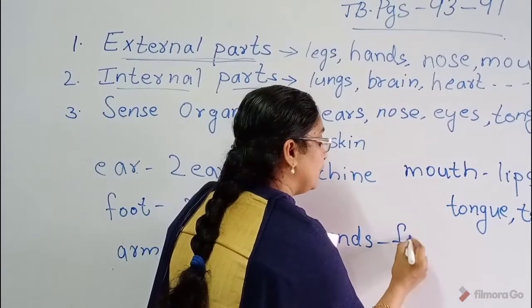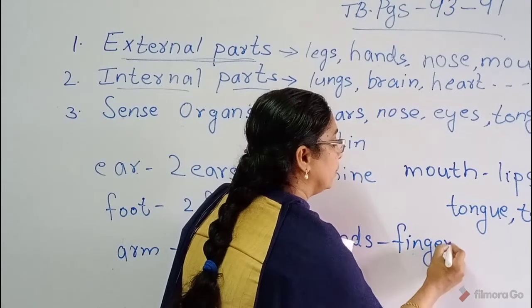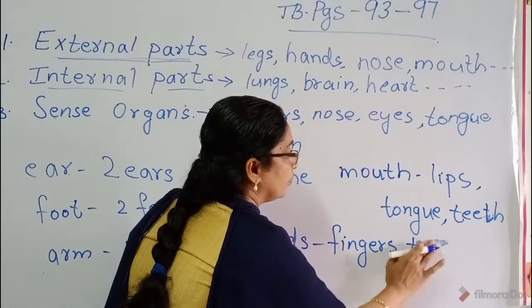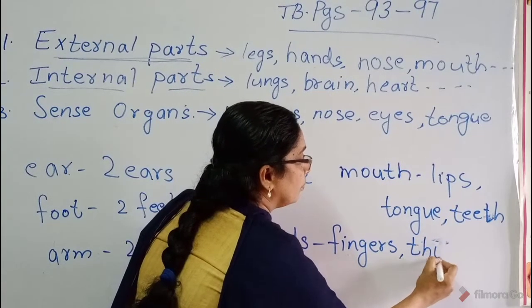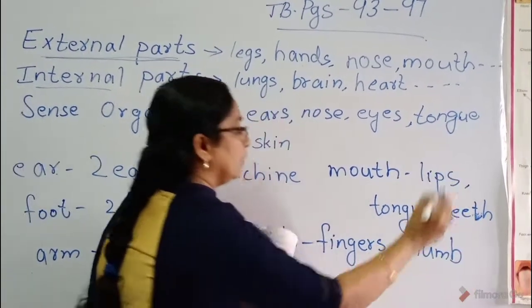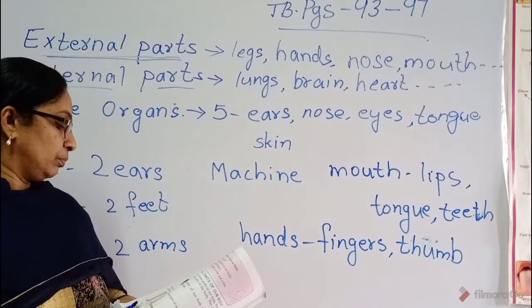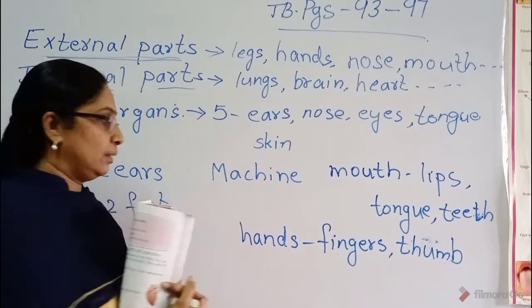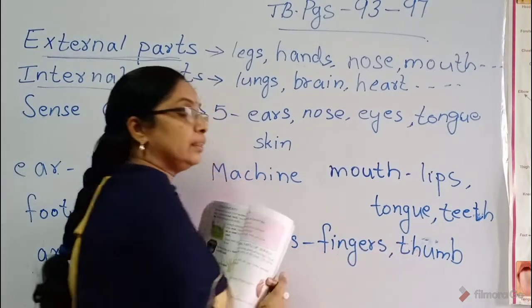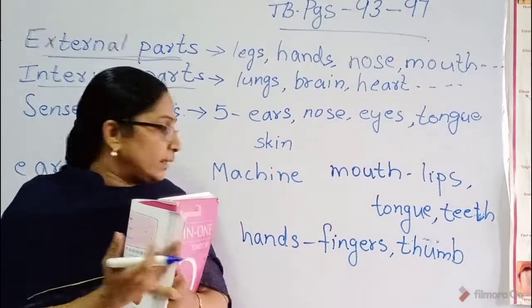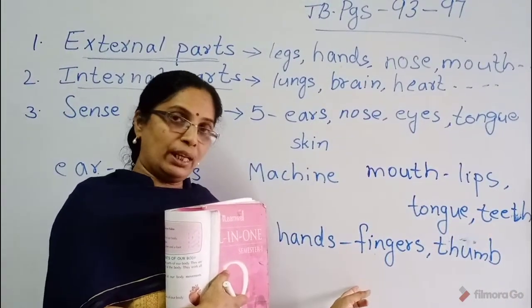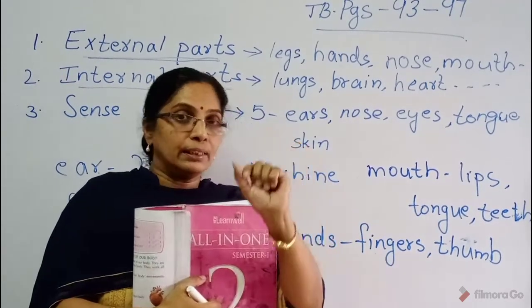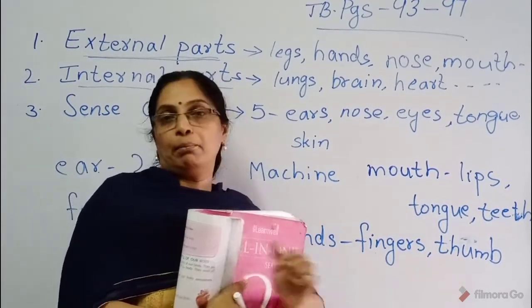Fingers and thumb. How many hands do we have, children? 2 hands we have, and how many fingers on a hand? 4 fingers and a thumb.